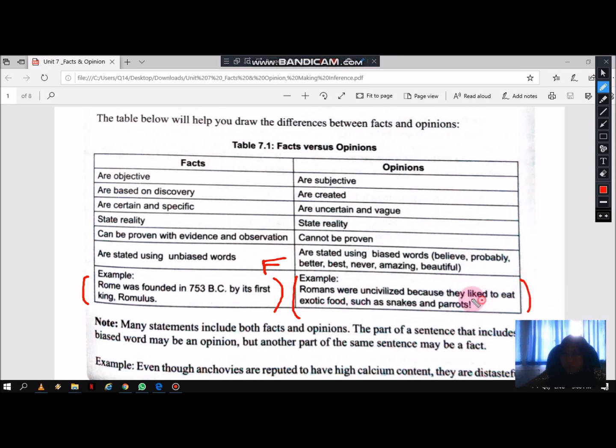When you find words like this, you know that it is an opinion. It can be changed. Some people might think that the Romans were uncivilized, but someone else might think that they are civilized. So this one is very opinionated, and it's very different when you compare these two sentences.